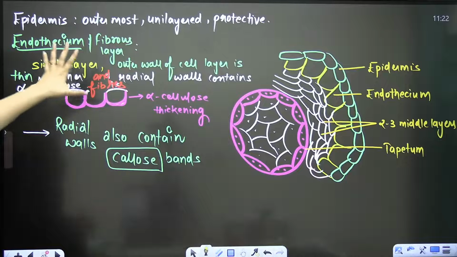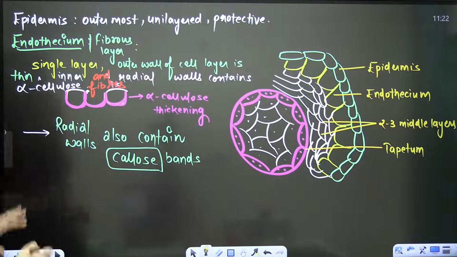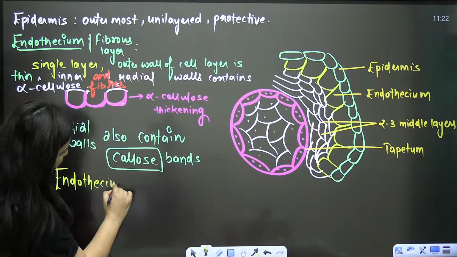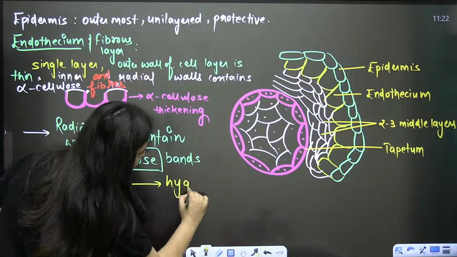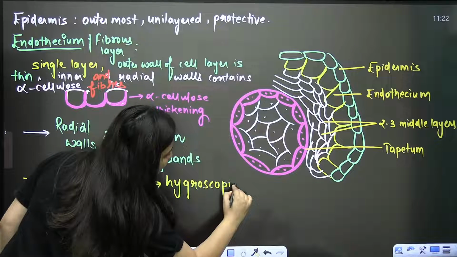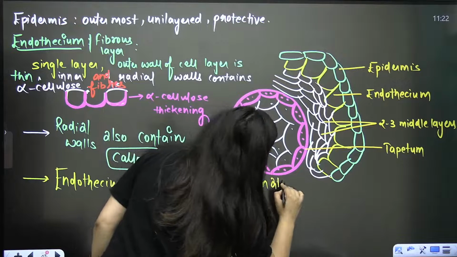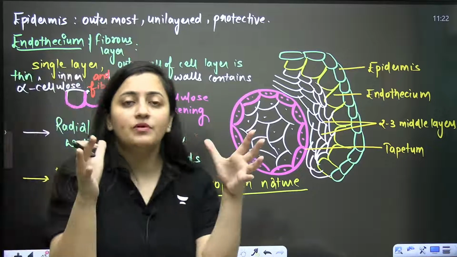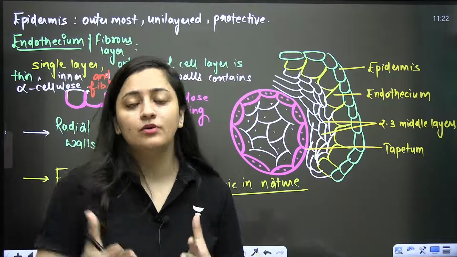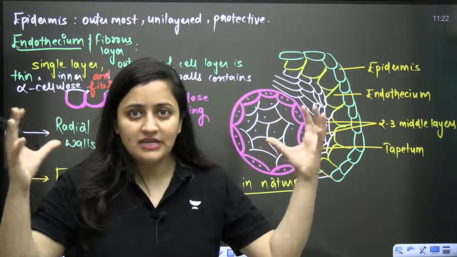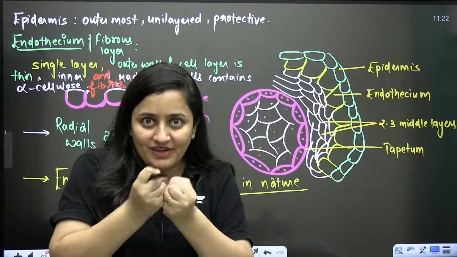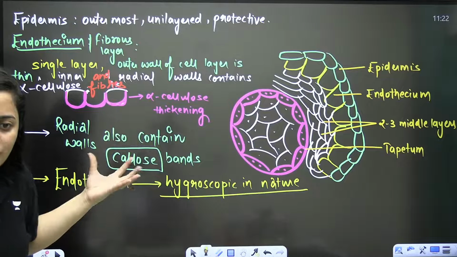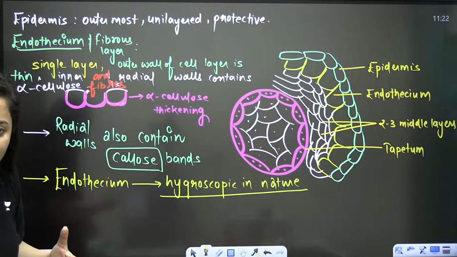Clear, bache? So epidermis, then endothecium. Endothecium is hygroscopic in nature. Do you know the meaning of being hygroscopic? Bache, it means it is going to absorb moisture from the surroundings. I will explain the mechanism of the dehiscence as well. So imagine it absorbs moisture from the surroundings, so it will help in dehiscence. The pressure will also increase on the cells. There will be the bursting then.